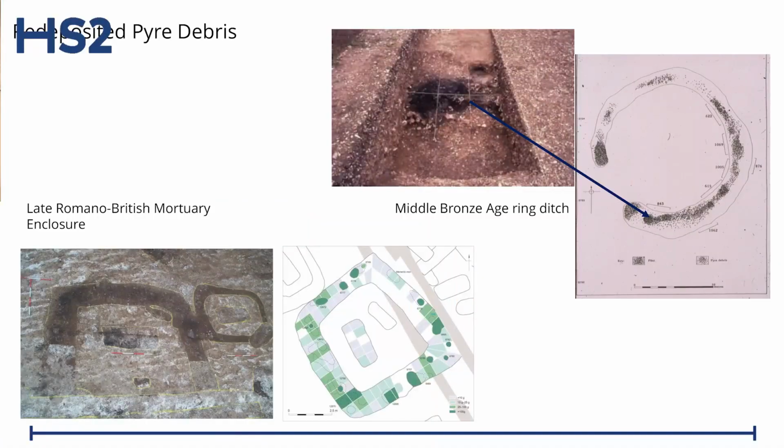Or you may get deposits made in another area, for instance this Romano-British rectangular enclosure, where burials were made in the upper fill of the ditch and the pyre debris was deposited around it. Again, the distribution of that pyre debris suggests the pyres themselves were off to the west side of that enclosure. Burials, of course, represent the most commonly recovered deposit type. Now, burials are made, and we need to try and understand their formation process.